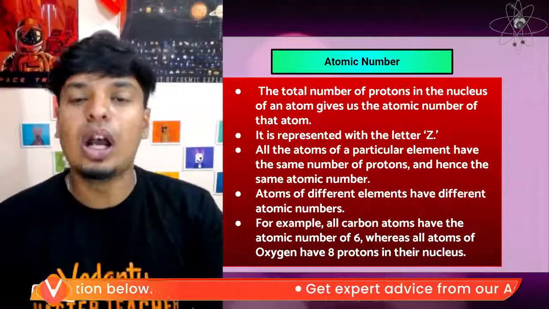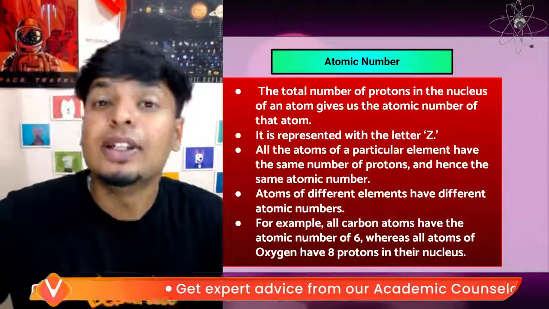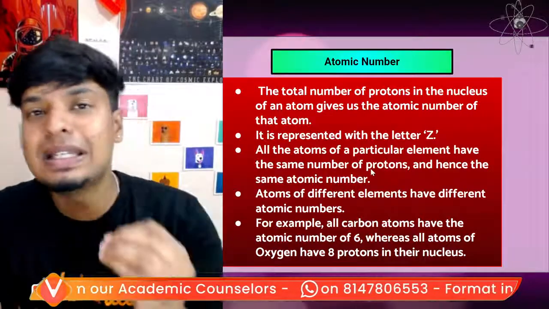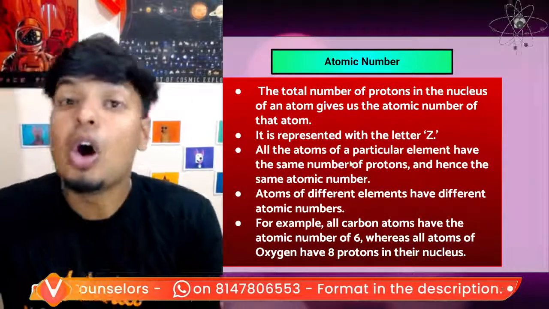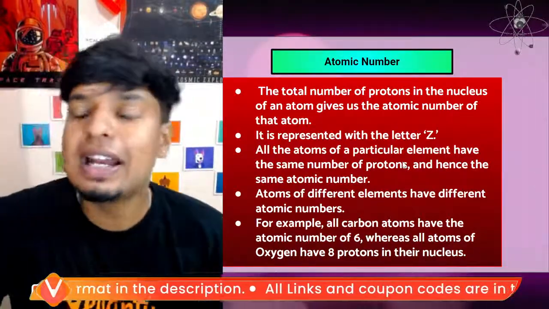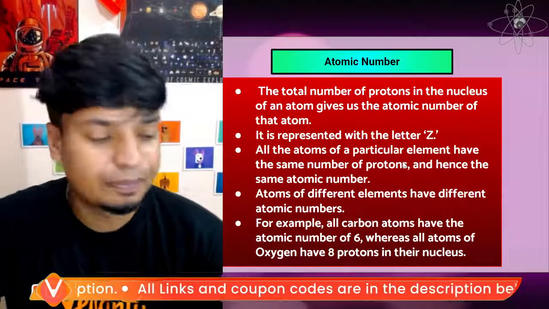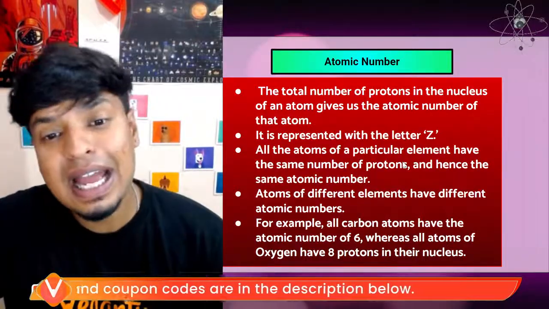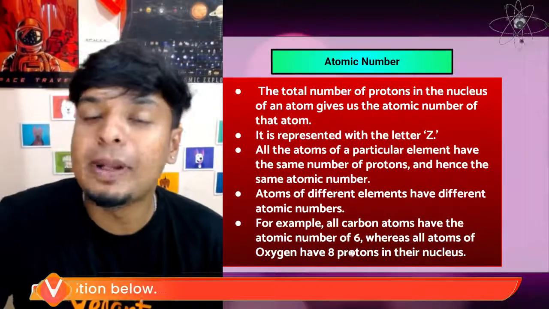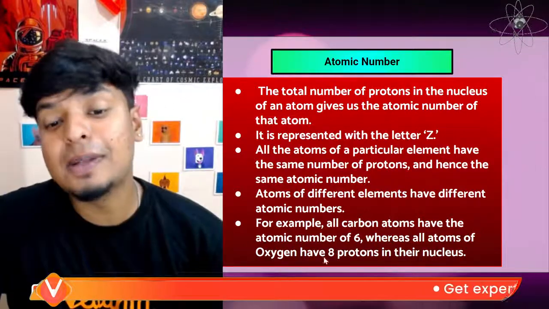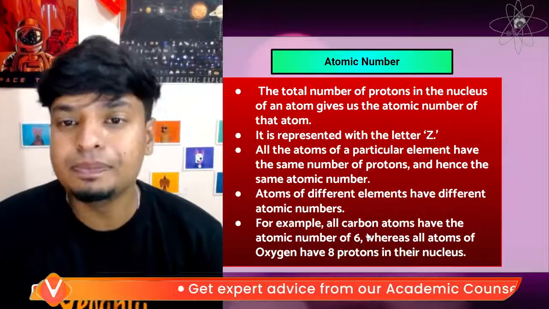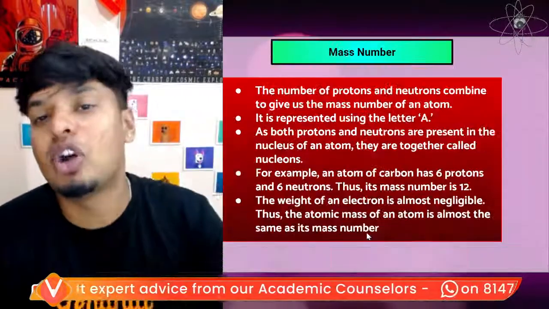Great, guys. Now, atomic number. What is atomic number? The total number of protons in the nucleus of an atom gives the atomic number of the atom. It is represented by the letter Z. All the atoms of a particular element have the same number of protons and hence the same atomic number. Atoms of different elements have different atomic numbers. For example, all carbon atoms have atomic number 6, whereas all the atoms of oxygen have 8 protons in their nucleus. So the number of protons defines your atomic number.